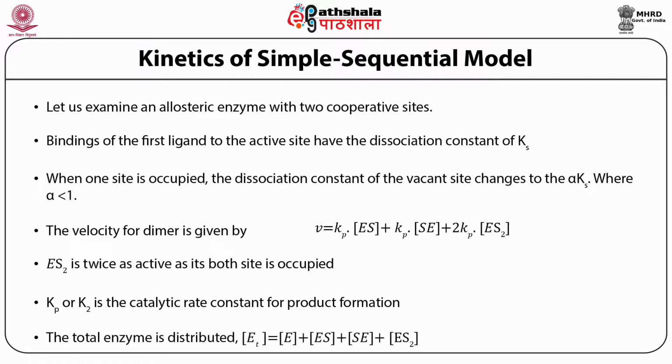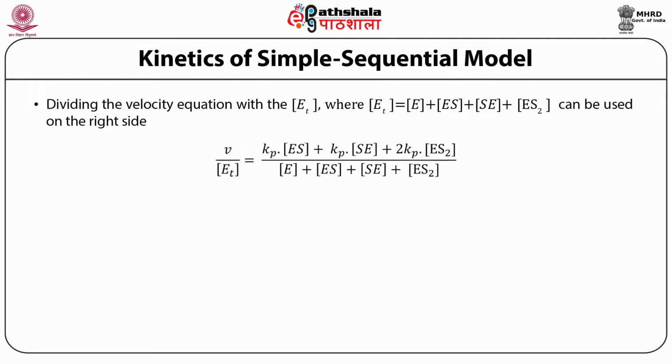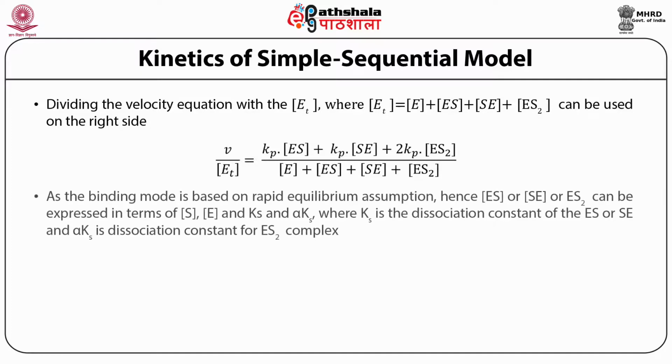The enzyme which is distributed here is present either in the free form, or combined at one active site, or combined at the other site, or both sites are occupied. So Et is equal to the concentration of enzyme plus ES plus SE plus ES2. Dividing the velocity equation by Et, we will have another equation where V0 upon Et is equal to Kp into ES plus Kp into SE plus 2 Kp into ES2, divided by the concentration of enzyme plus the concentration of ES complex plus the concentration of SE complex plus ES2.